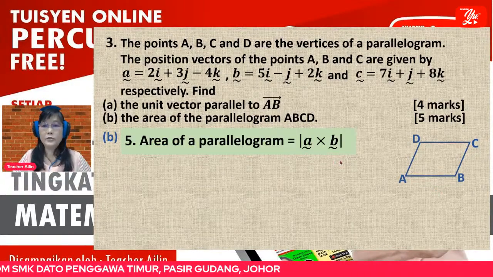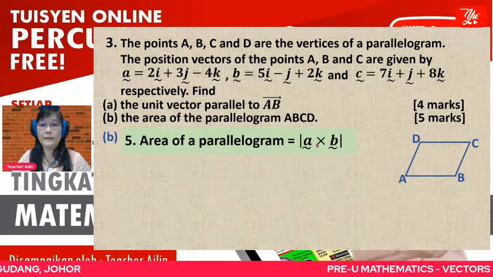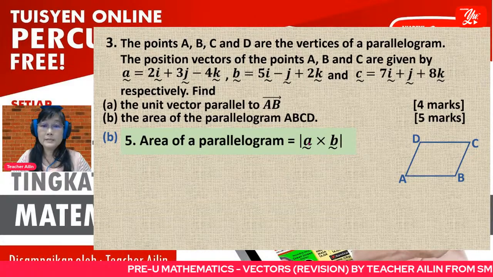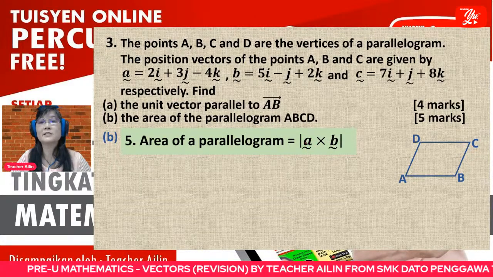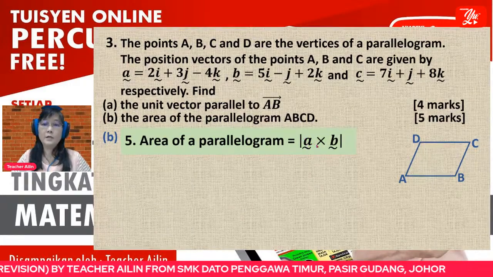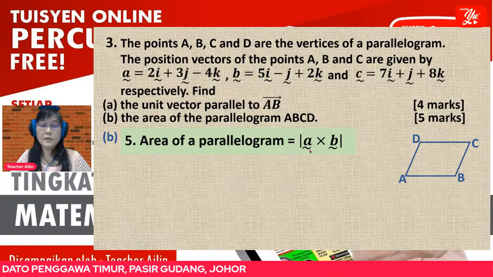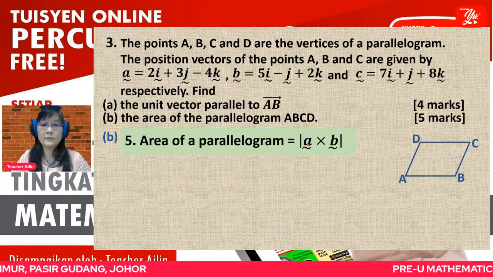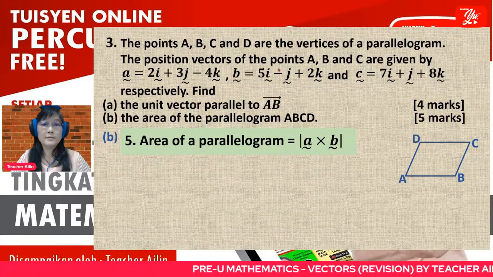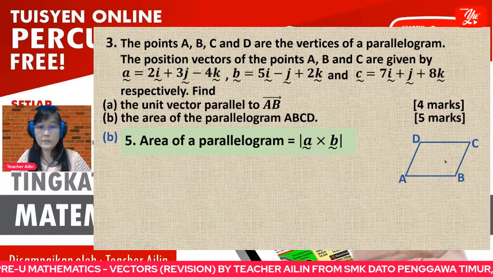Since if you want to find the area of this parallelogram, you need two vectors. Okay. So when you look at this formula, this is vector A, vector B. This formula is just a general formula. If you want to apply this formula, you have to apply it according to the question. Please do not say, okay, this is vector A, so you straight away take this vector A, and this is vector B, so you straight away take this vector B and find the cross product. No, you have to depend on the diagram, depend on the question.